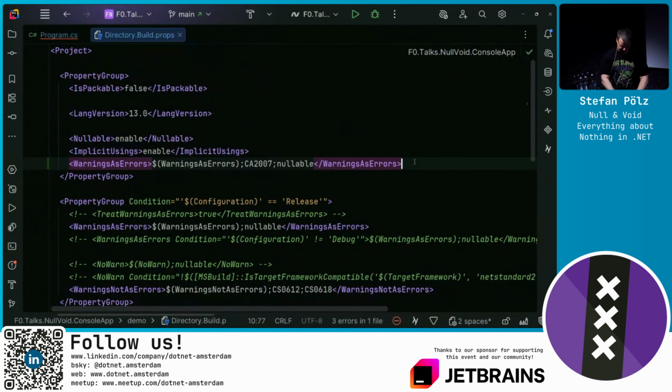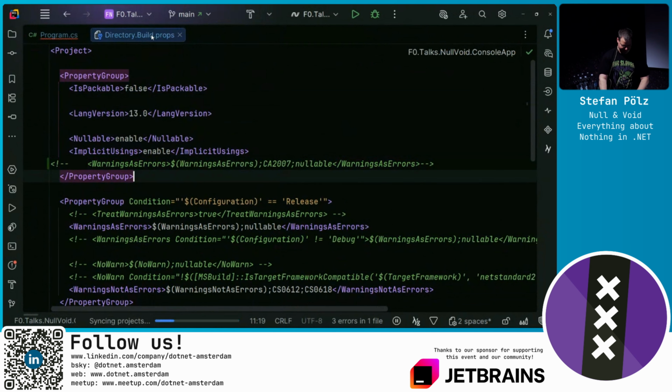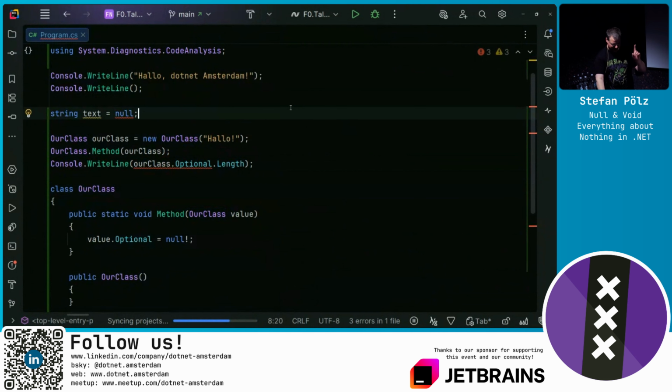I will be removing this strict solution for now to enable the rest of my demos, because we will be producing a lot more nulls.